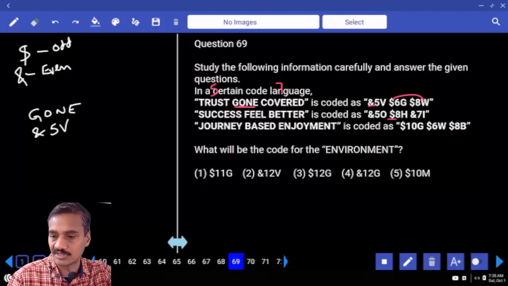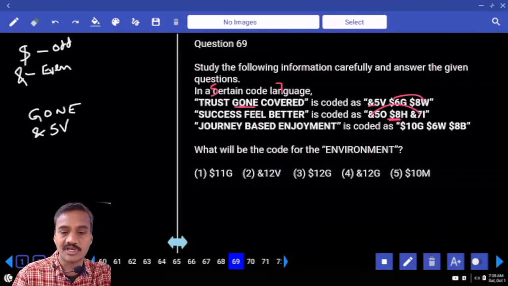In this case, you observe here. Now this ampersand is repeated twice, dollar repeated once. Dollar is an odd number.